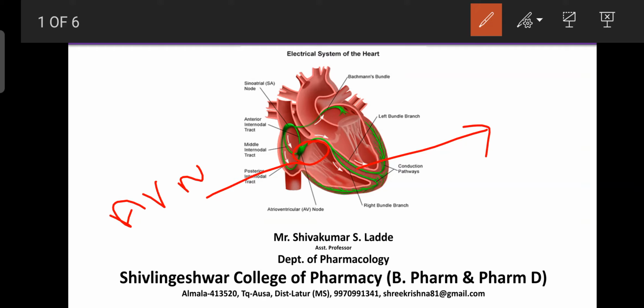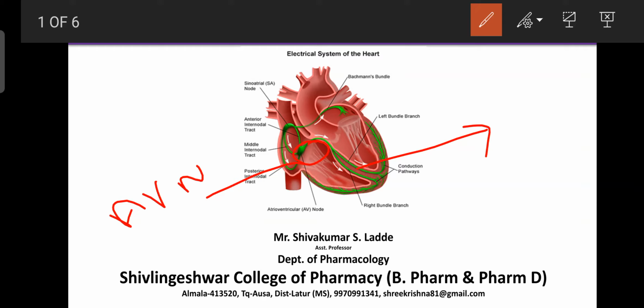Due to that, arrhythmia can occur, where instead of the SA node, the AV node or other parts of the cardiac cells are involved in the generation of action potentials. The more action potentials are generated frequently, that is responsible for increasing the heart rate. That is also one of the reasons for arrhythmia.